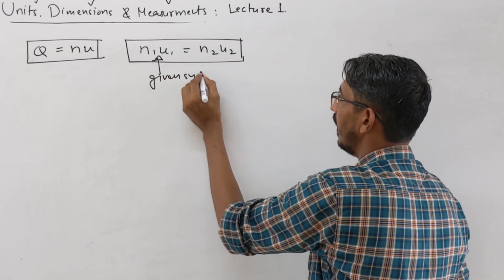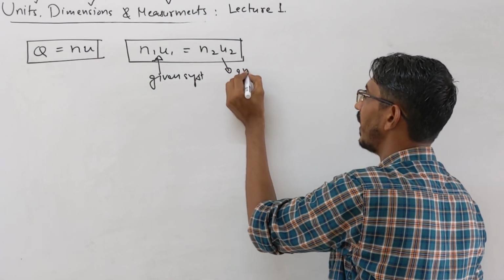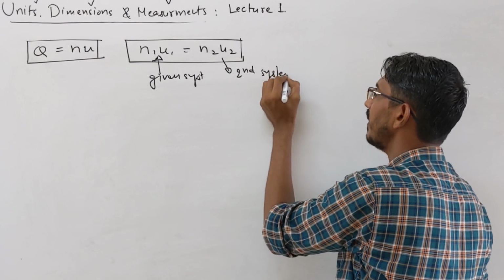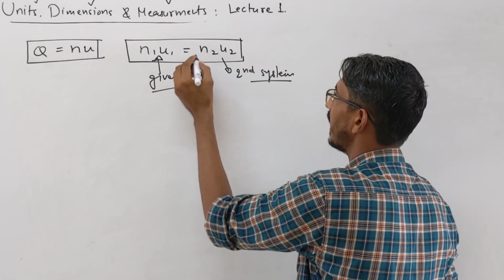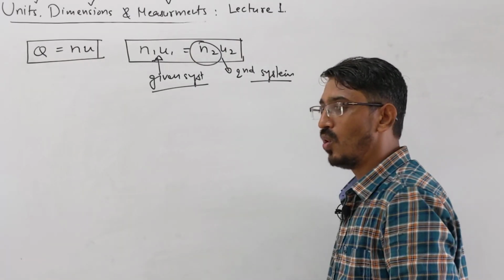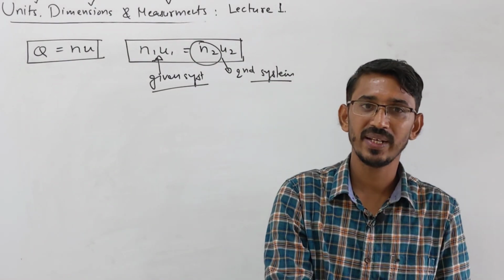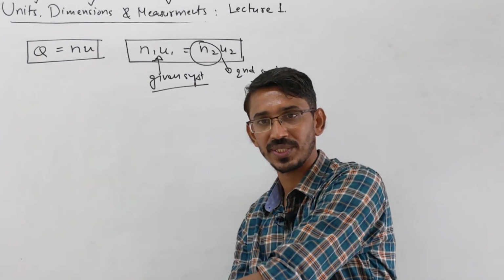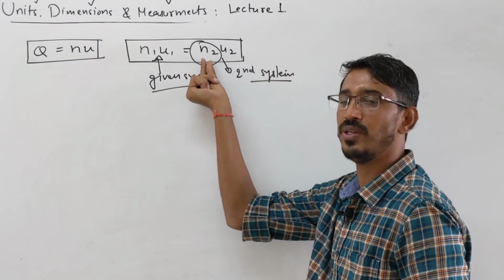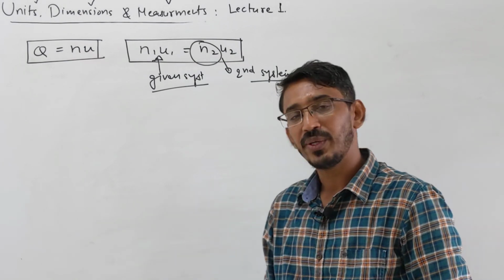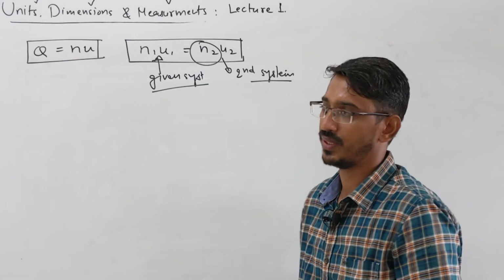This is your second system, where we have to find the values, and all the time they have asked questions where we have to find n2. Some value will be given in the SI system, then how much it will be in your CGS system, meaning we have to find this numerical value n2. Always. Now we are talking about the pattern of questions, how they have asked.